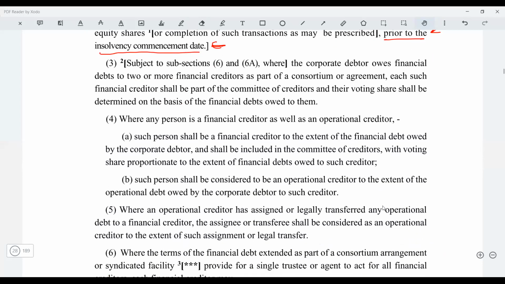Now, subject to section 6 and 6A, where the corporate debtor owes financial debt to two or more financial creditors as a part of the consortium or the agreement, each financial creditor shall be part of the committee with the voting share as determined on the basis of the financial debt owed to them. Again, let's refer to the slide.